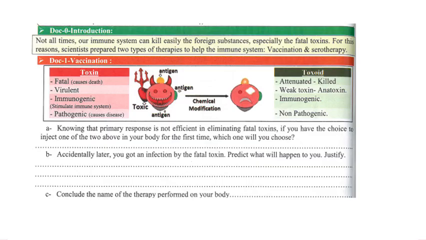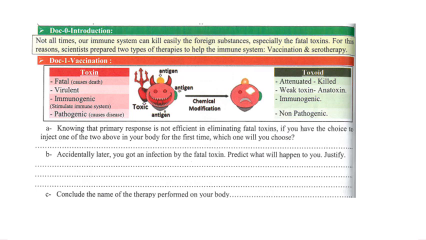The introduction. Not all the time can our immune system easily kill foreign substances, especially fatal toxins. For this reason, scientists prepared two types of therapies to help the immune system, vaccination and serotherapy. Now we're going to talk about vaccination.